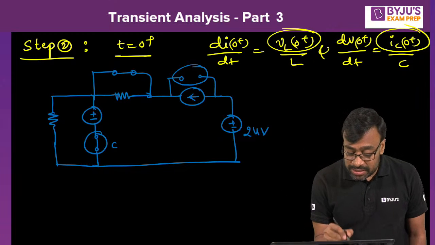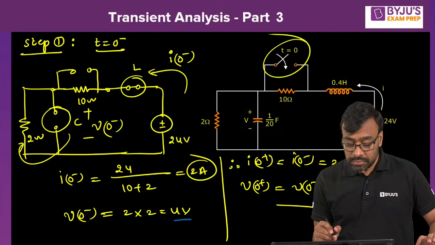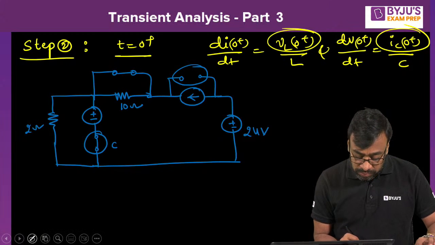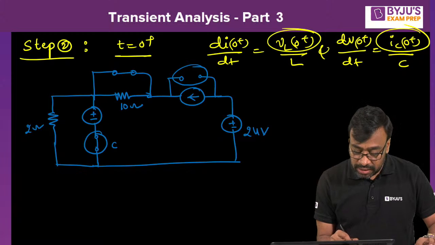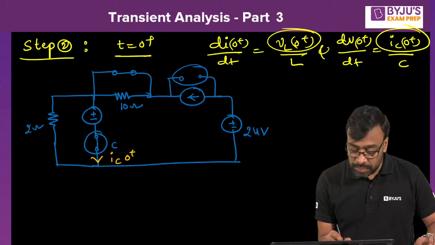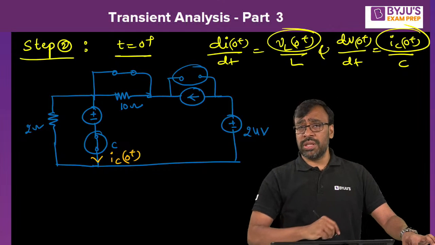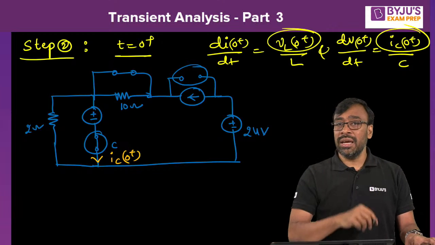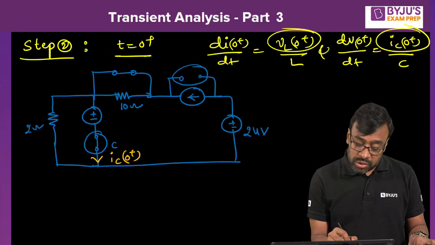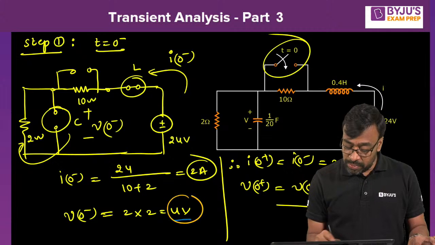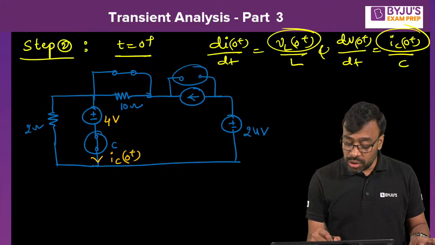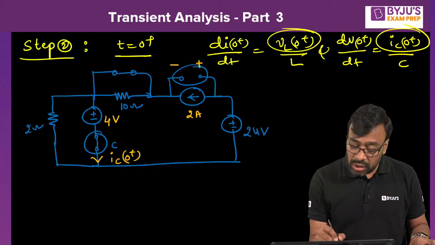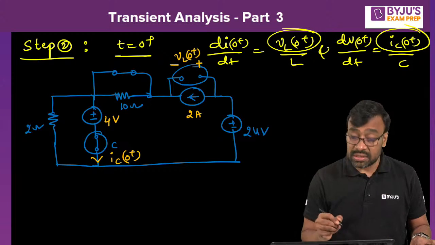Tell me here, what is this value, Nana? It is actually 10 ohm, right? This is 10 ohm. This is 2 ohm. And this is a capacitor. I need to find the current flowing through the capacitor, that is IC of 0 plus. The current flowing through the short circuit is nothing but the current flowing through the capacitor, because the short circuit we have shown is a capacitor physically, but acting like a short circuit in series with the voltage source. The voltage source value is already found: VC of 0 minus, 4 volts. Current source value, how much? 2 amperes, right? And the voltage across the inductor, VL of 0 plus, the open terminals are there.